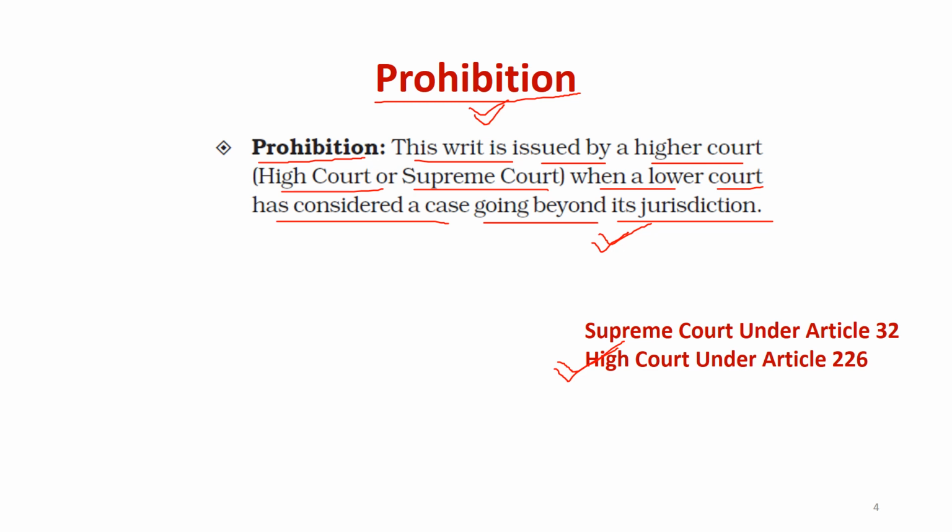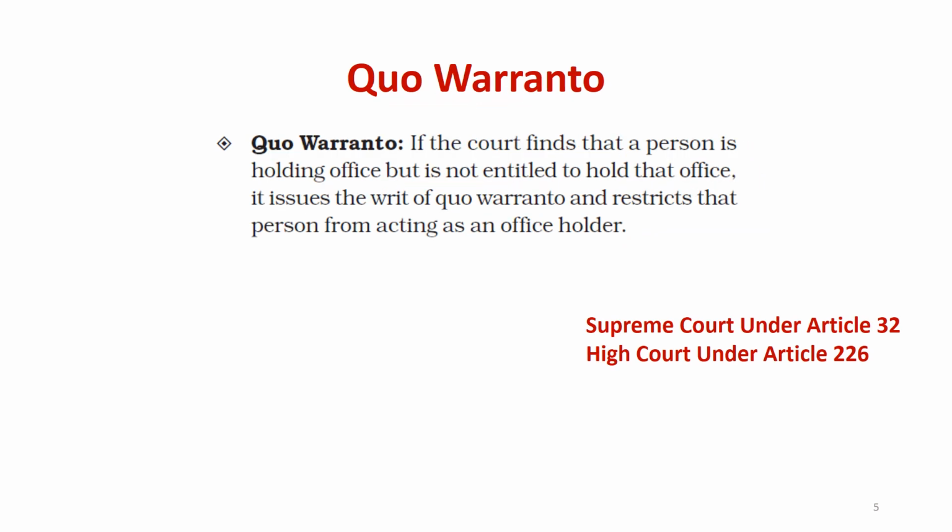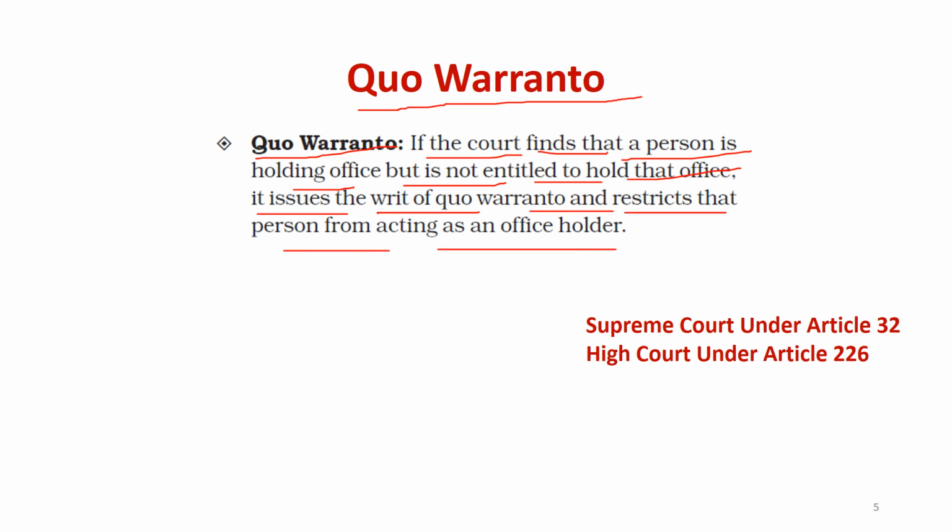So this is the third. The fourth writ is quo warranto. So what is the meaning of quo warranto? We'll read that. If the court finds that a person is holding office but is not entitled to hold the office, it issues the writ of quo warranto and restricts the person from acting as an office holder.